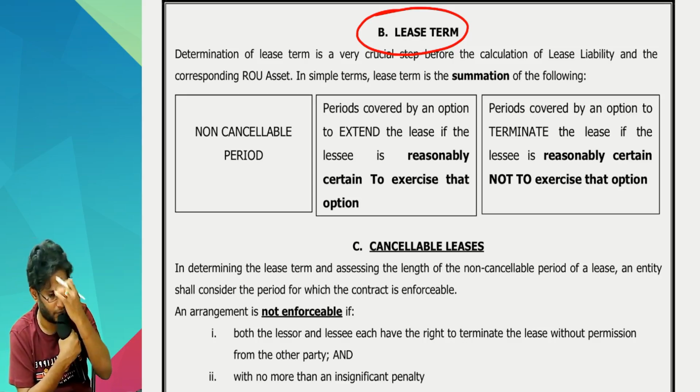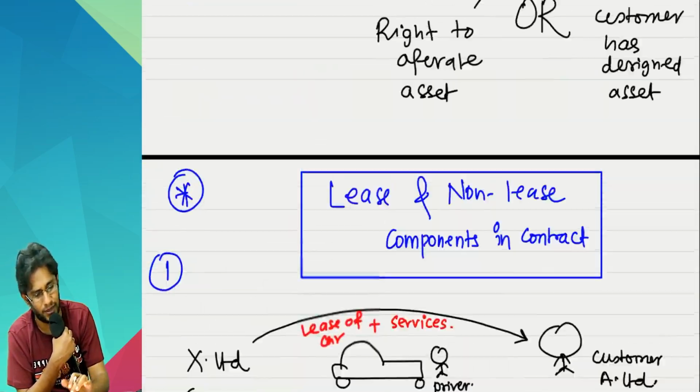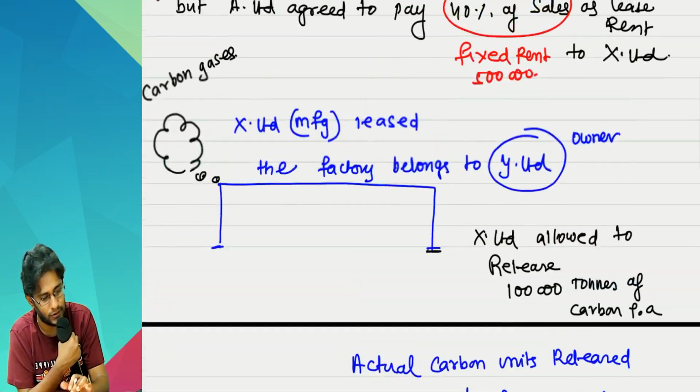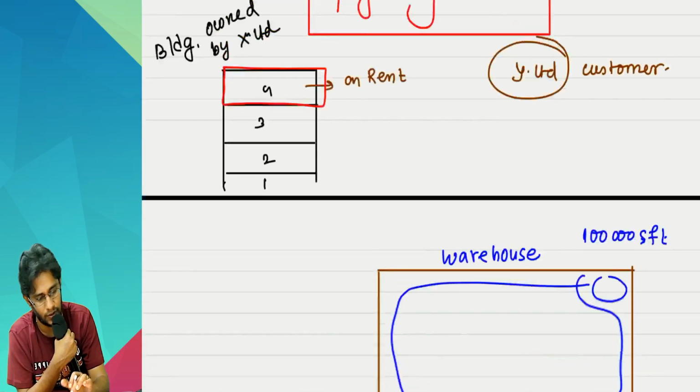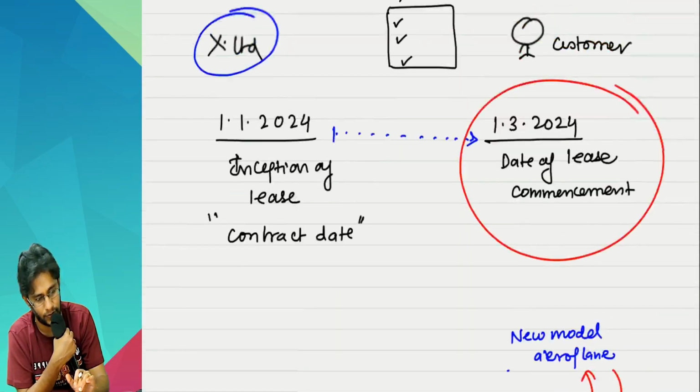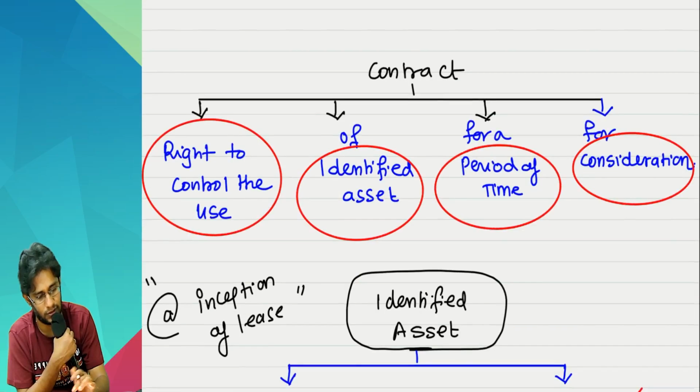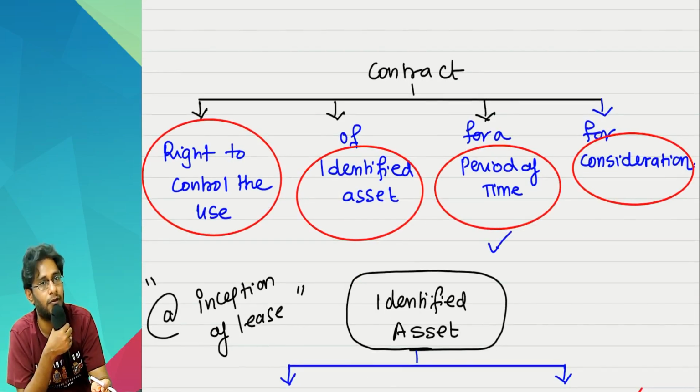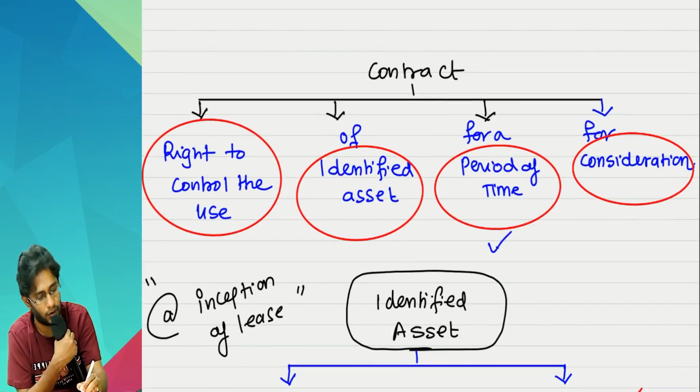Lease term. A lease term is a very important point, but you see this is also there in the definition of the lease. Definition of the lease, sir, you wrote this one: for a period of time. A period of time, now he is defining it as lease term.